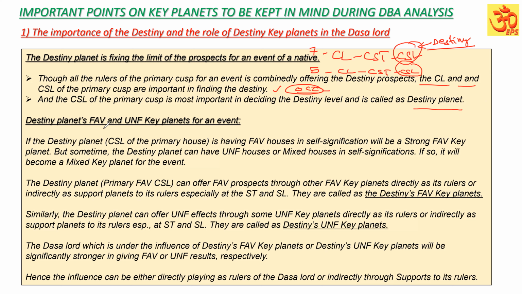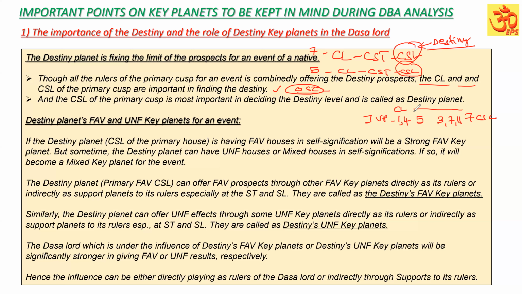The destiny planet can have favorable or unfavorable key planets for an event. What are they? If the destiny planet, the cuspal sublord of the primary house, has favorable houses in self-significations, it will be a strong favorable key planet. For example, Jupiter is 7th cuspal sublord. Suppose Jupiter is, for example, Lagna Lord or 4th Lord if it is Sagittarius Lagna, occupying 5th house, and say, for example, 3, 7, 11 cuspal star Lord. Just for an example, I'm talking about.